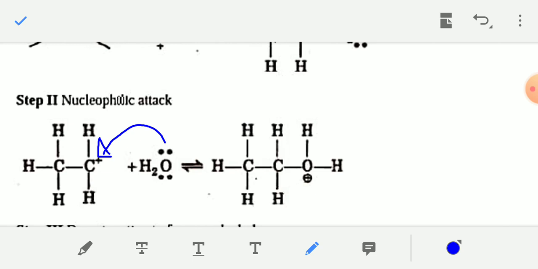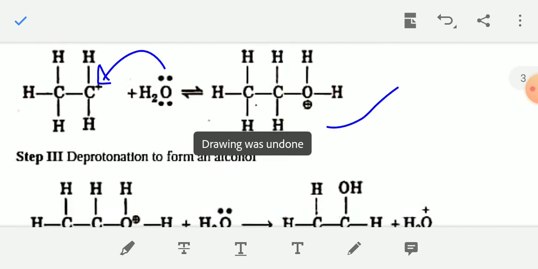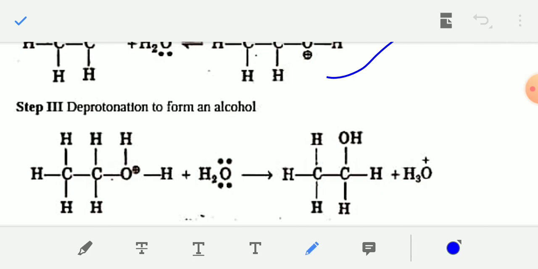Nucleophilic attack by water molecule, and the carbocation is converted like this. And in the third step, deprotonation: one H plus is removed from this compound, and this compound is converted into alcohol.